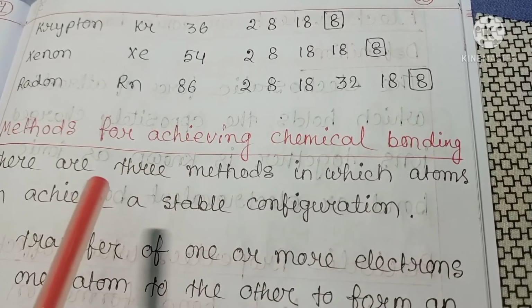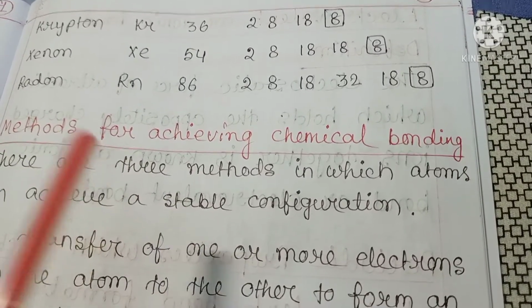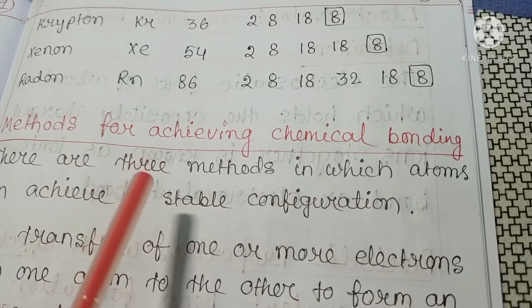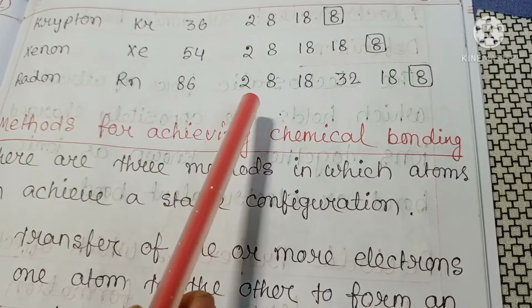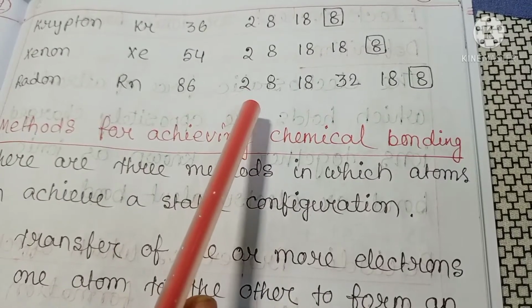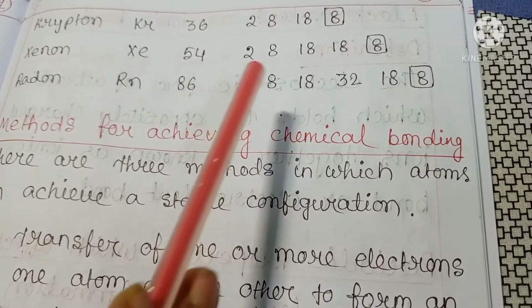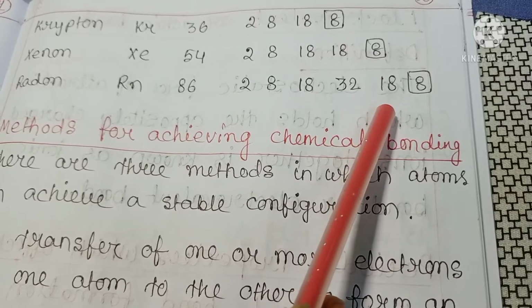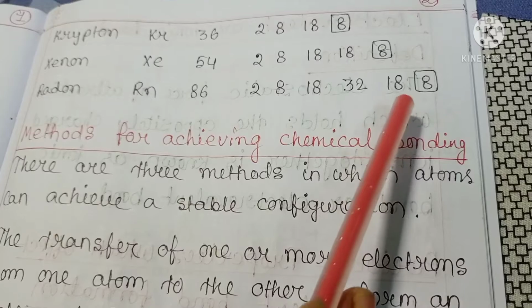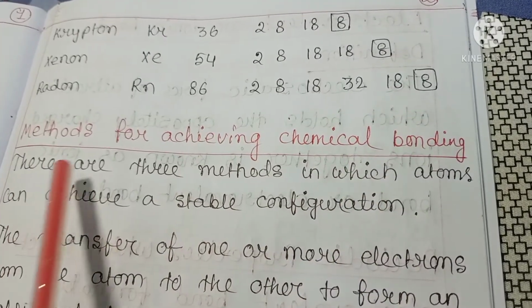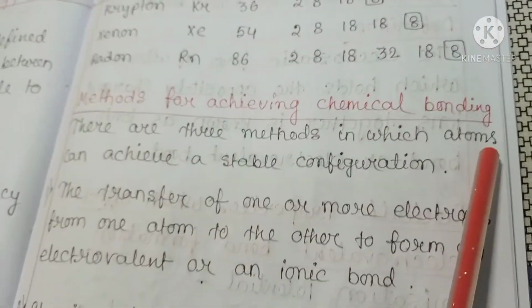Therefore, for an atom to achieve stable electronic configuration, it must have 2 electrons in the outermost shell, like the nearest noble gas helium, the duplet rule, or 8 electrons in the outermost shell to complete the octet rule.